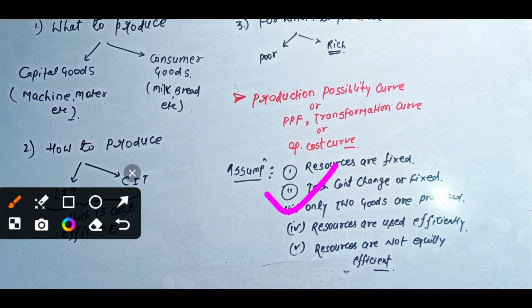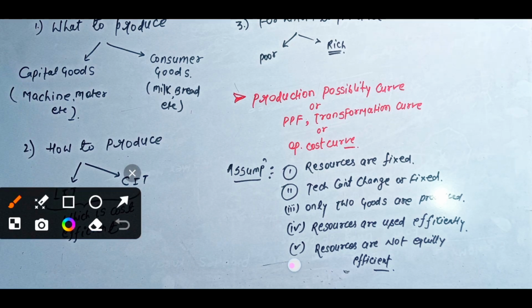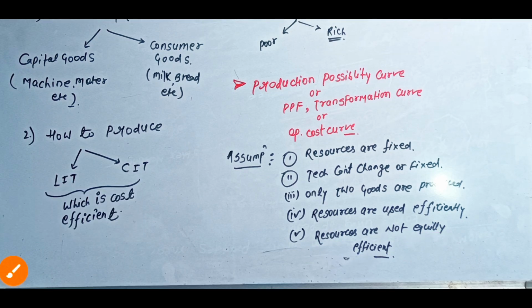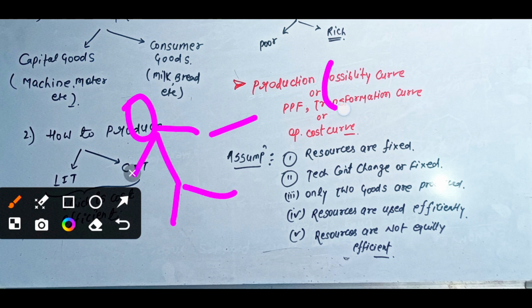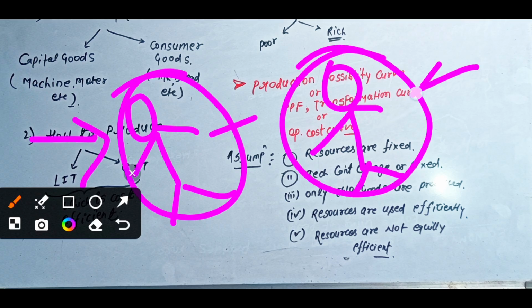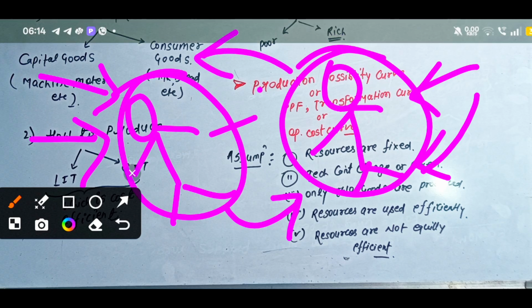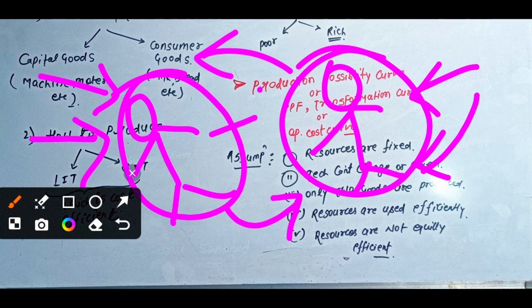Now the next is that resources are used efficiently. I already told that the resources and technology are all given to you in these assumptions. You have to use them efficiently so that you can produce those goods. Okay, now the last assumption, that is resources are not equally efficient. What does it mean, guys? Laborers differ in how efficient they are at production, okay. Some laborer is a bus mechanic, and some laborer makes rice. Now if the one who makes buses is told to make rice, he can't produce efficiently. And if a laborer who is good at making rice is made a bus mechanic, he can't do that either. Okay, so every laborer cannot do production efficiently.